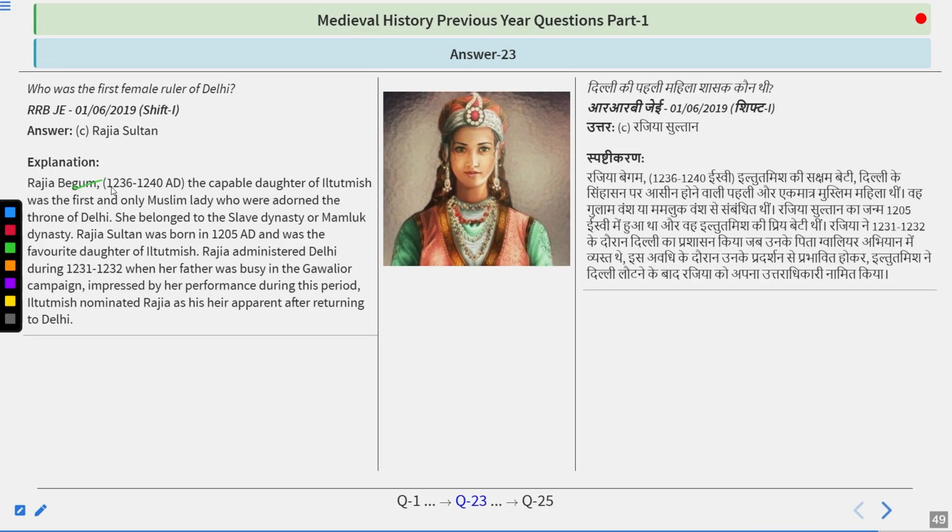Answer is Razia Sultan or Razia Begum, capable daughter of Iltutmish, the first and the only Muslim lady who adorned the throne of Delhi. She belonged to the slave dynasty or Mamluk dynasty. She was born in 1205 AD and was the favorite daughter of Iltutmish. She administered Delhi during 1231-32 when her father was busy in the Gwalior campaign. Impressed by her performance, Iltutmish nominated her as his heir apparent after returning to Delhi. So do remember Razia Sultan.